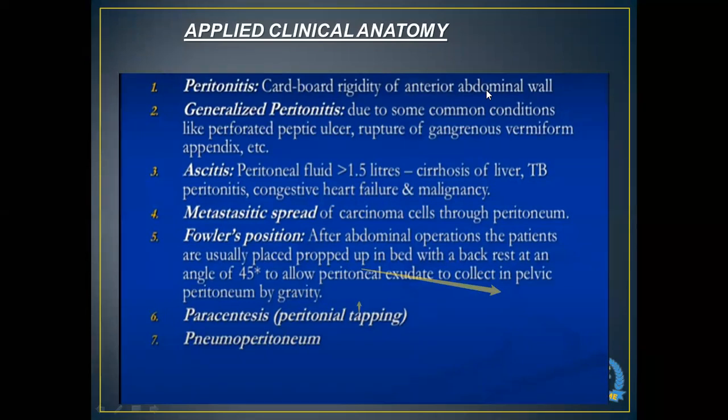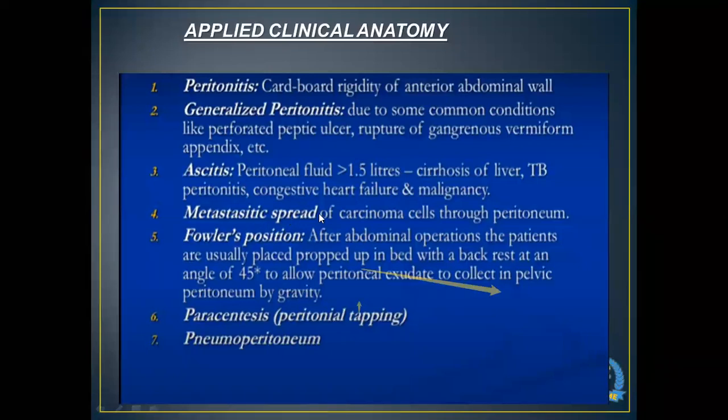Secondly, this peritoneal cavity is really important for us to know because it can cause peritonitis, or sometimes there can be collection of fluid into the peritoneal cavity. That is what we call ascites. Now, ascites is a peritoneal collection of fluid measuring more than 1.5 liters, which can happen in cirrhosis of liver, in tuberculosis, which is a very rare cause in the UK, and in congestive heart failure and malignancy.